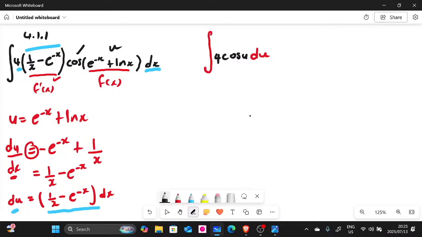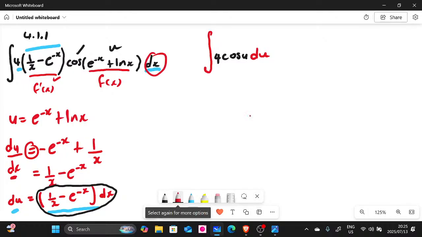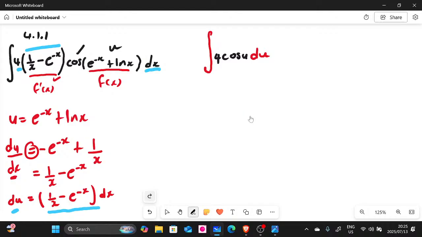I'm very concerned that people are able to see this. I hope you can see this part here, right? It is the same as, let me highlight this with colors, this multiplied by that, right? I hope you can see that, because if you can't, this can be a bit confusing, and I don't have a lot of people, so I hope you guys can comment. If you don't understand, please comment so that I can help you understand this better, right?